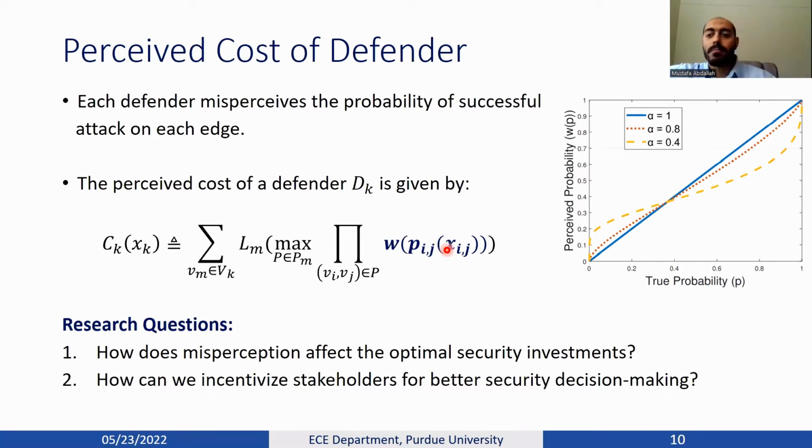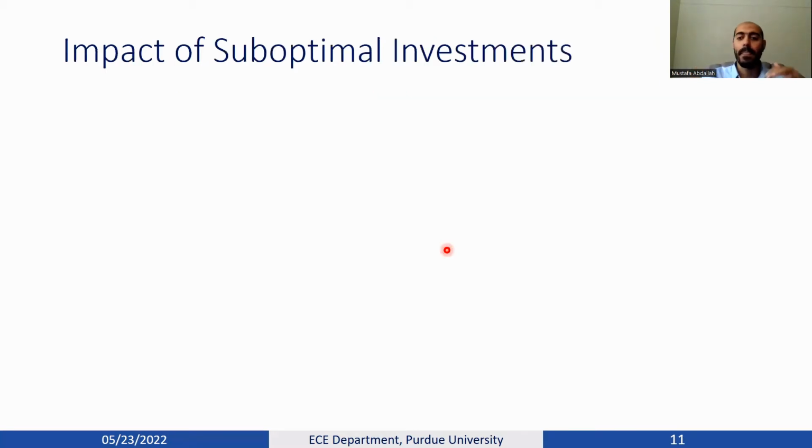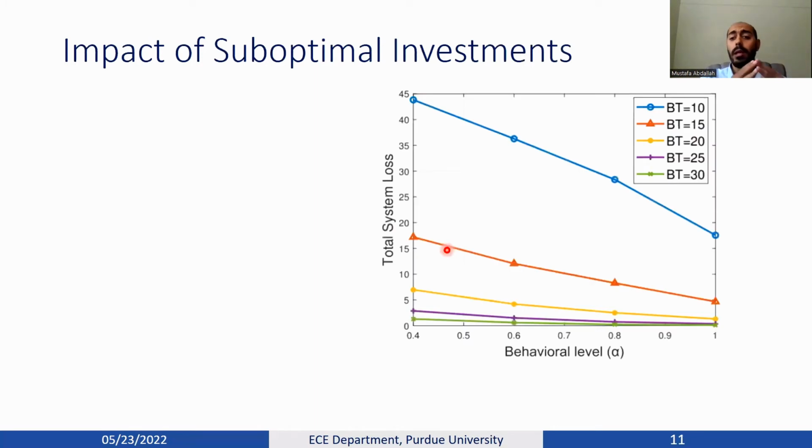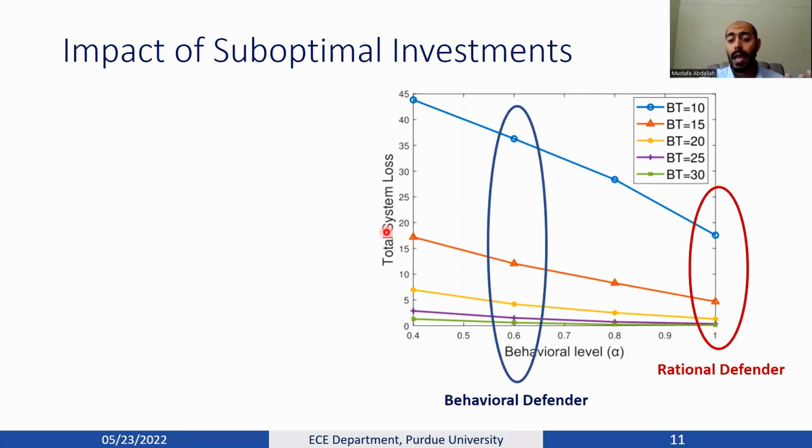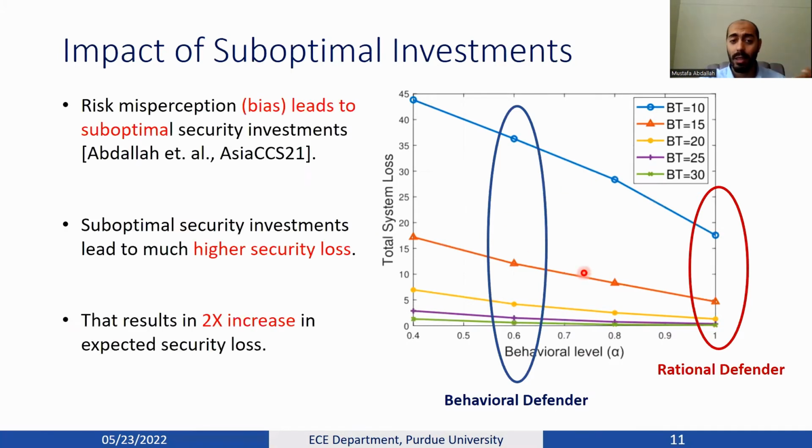First one is, how would misperception affect the optimal security investments? And second, how can we incentivize stakeholders and encourage them for better security decision making? To answer the first question, we explored the impact of the behavioral bias on investments. And as shown here, behavioral bias would lead to suboptimal investments, which would increase the loss.